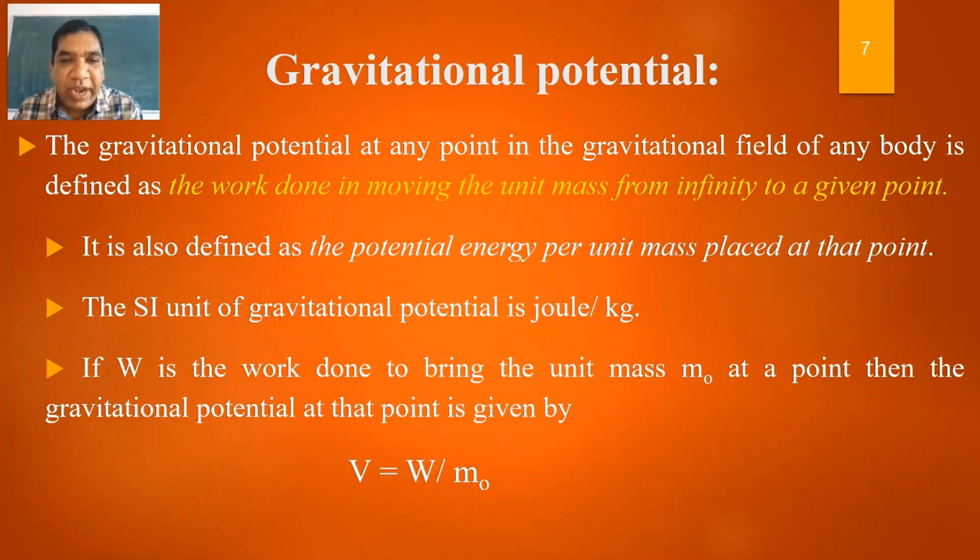It is also defined as potential energy per unit mass placed at that point. The SI unit of gravitational potential is joule per kg. If W is the work done to bring the unit mass m0 to a point, then the gravitational potential at that point is given by V equal to W upon m0.